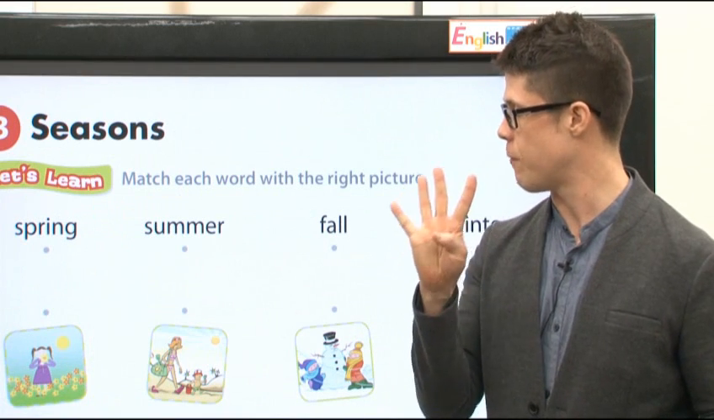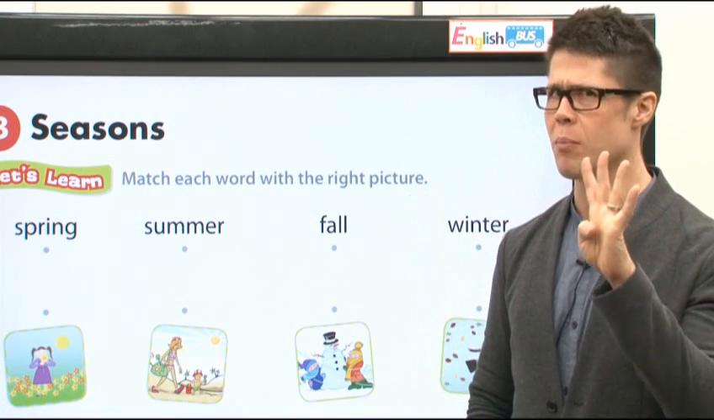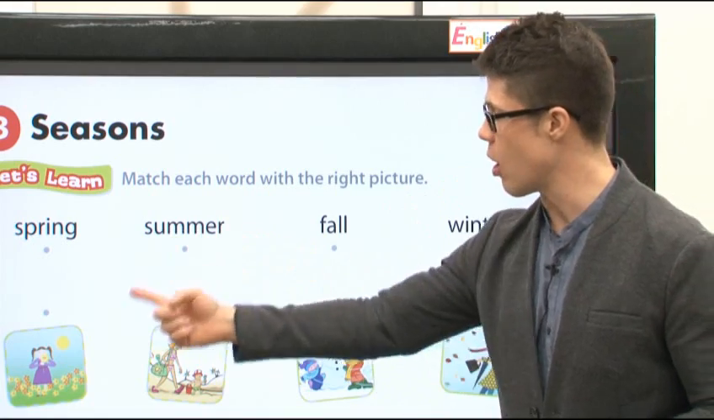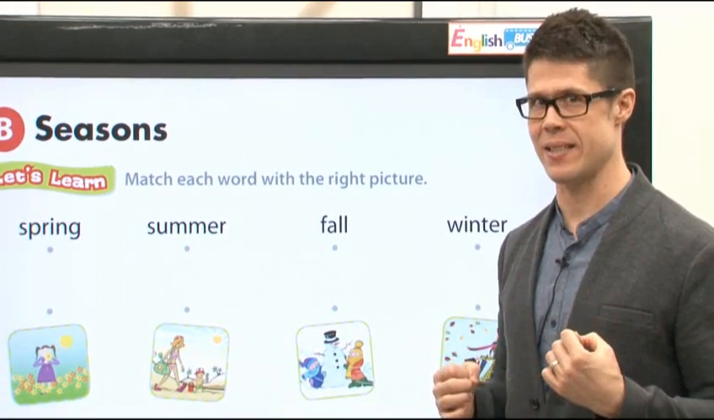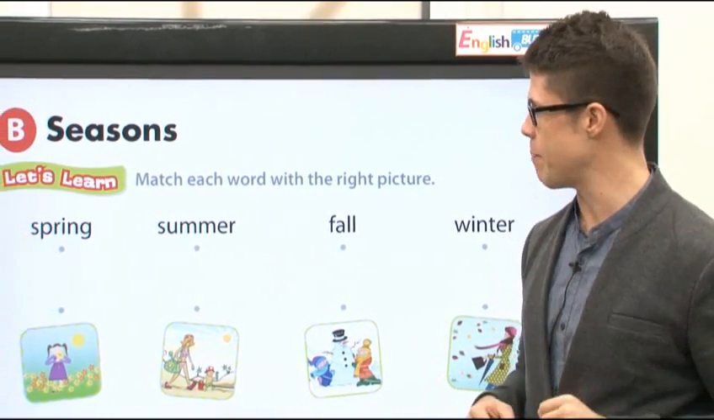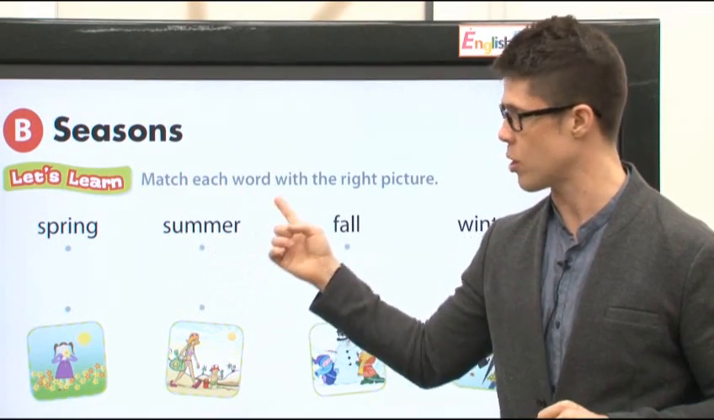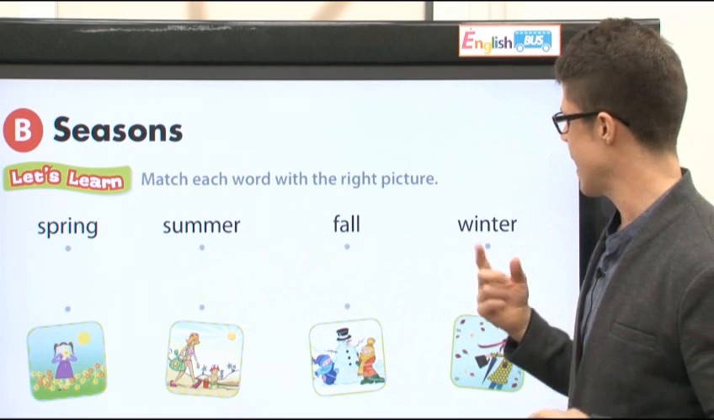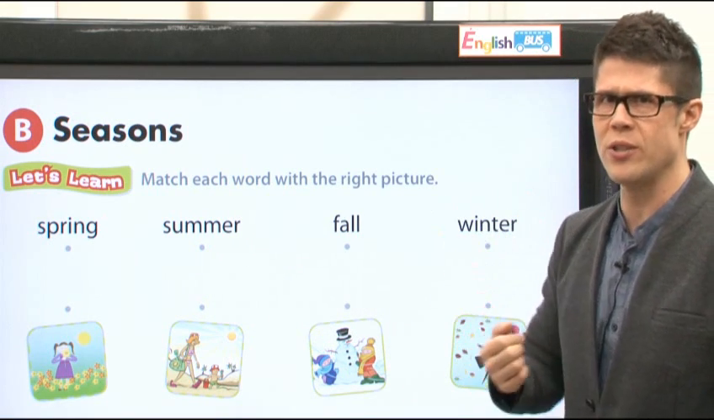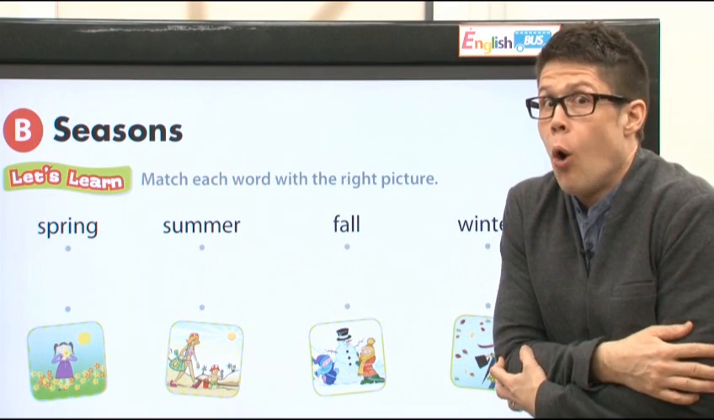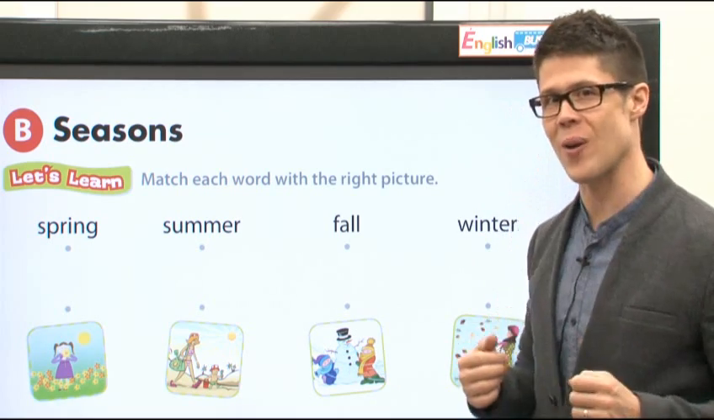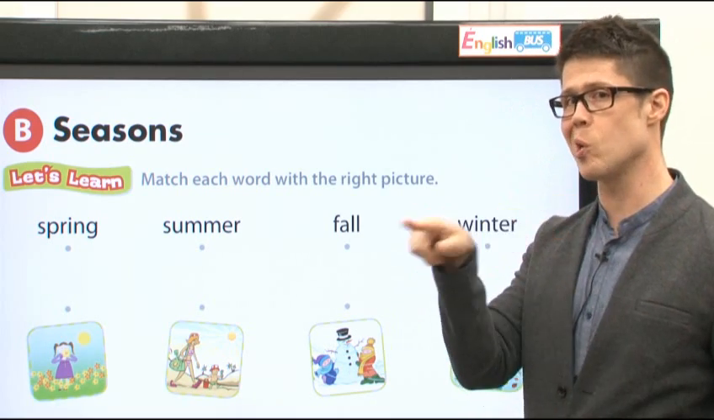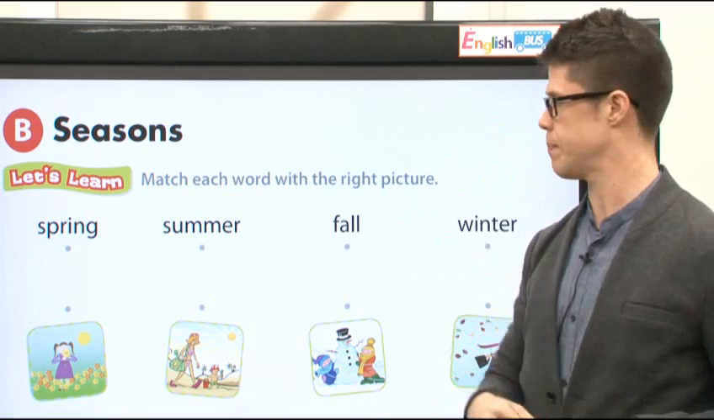Now we have 4 more words and 4 more pictures. These are called seasons. All right? For example, this says summer. That's a very hot season. And this says winter. Winter's a very cold season.